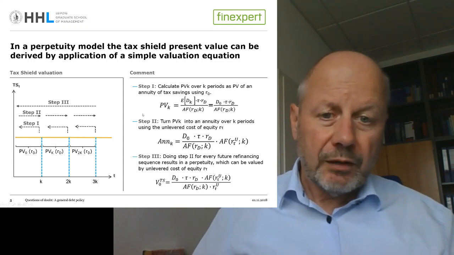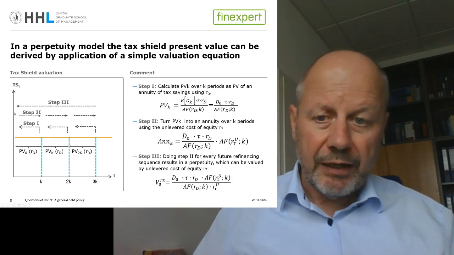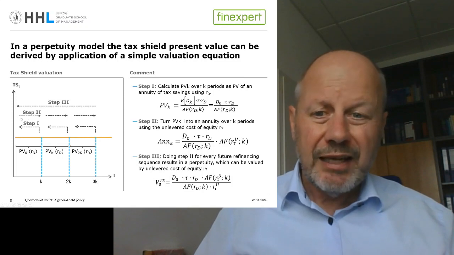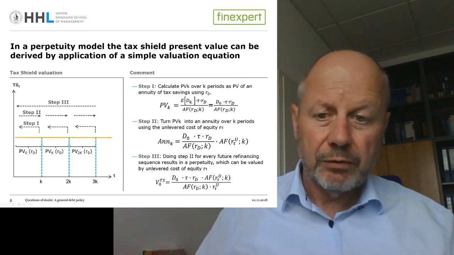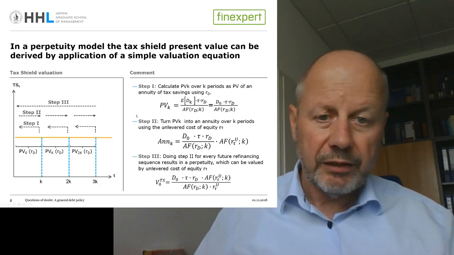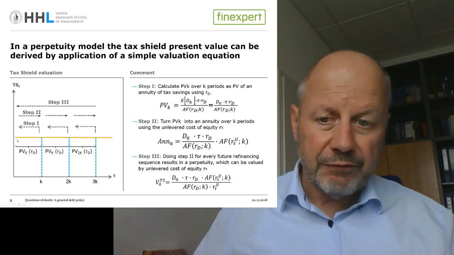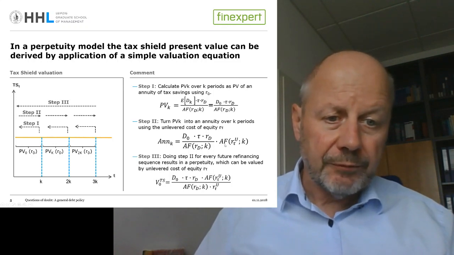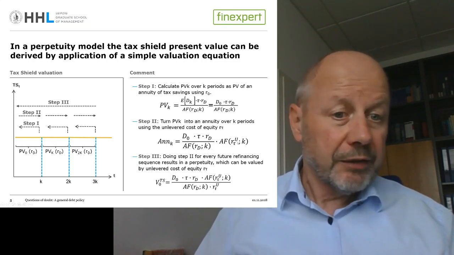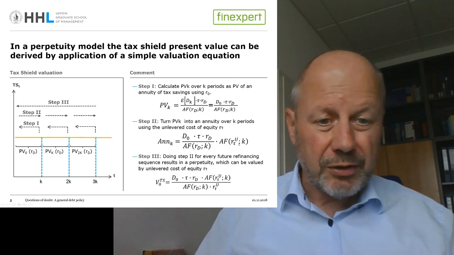Now the second step of the simplified valuation procedure is that we convert this present value at the beginning of 0, K, 2K, and 3K, that we turn this present value again into an annuity by multiplying it with the annuity factor, but now with the unlevered cost of equity.